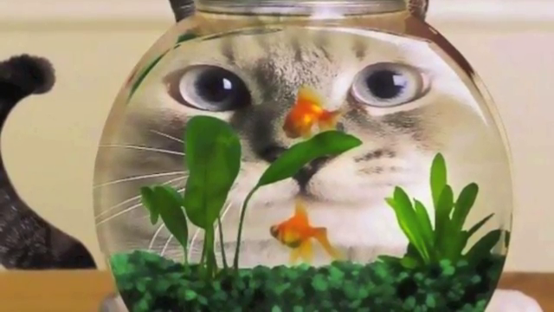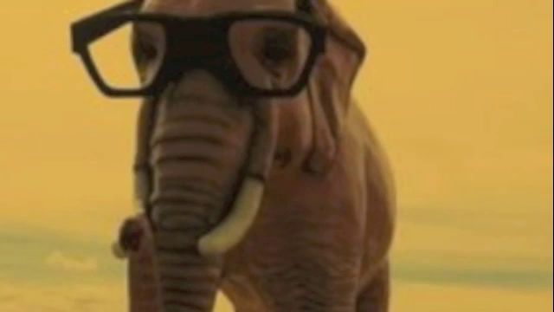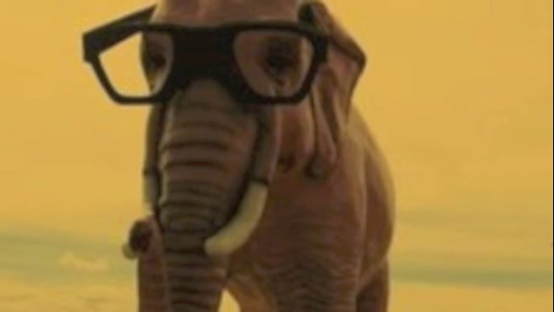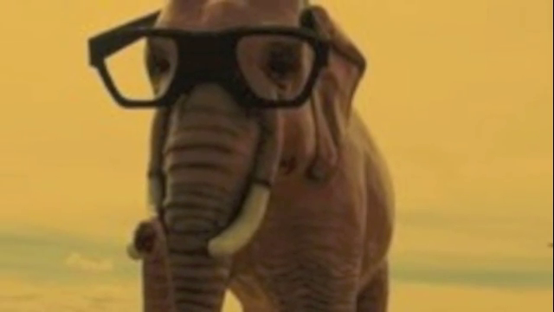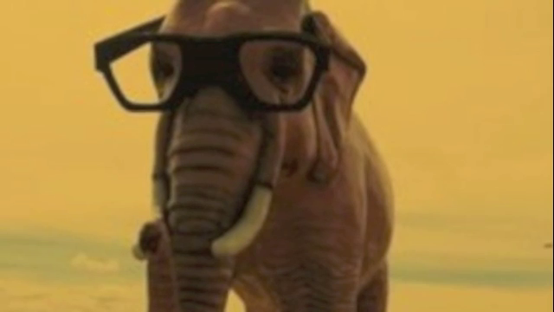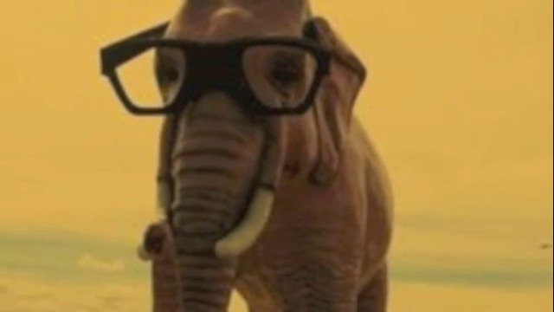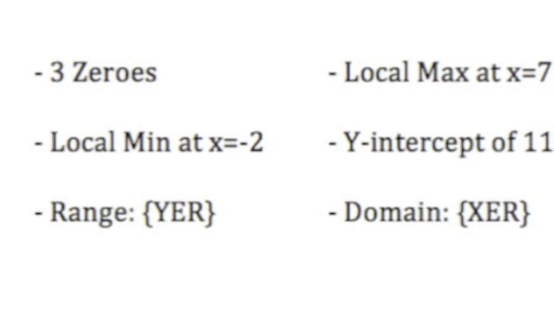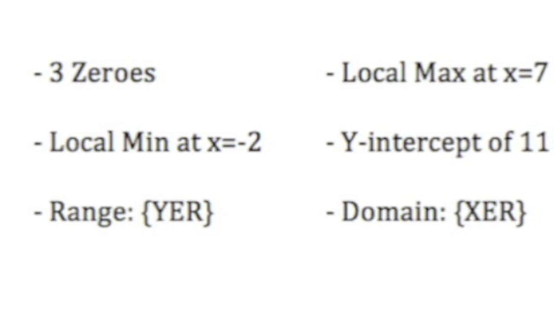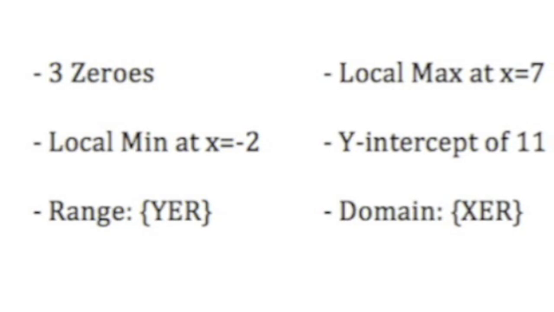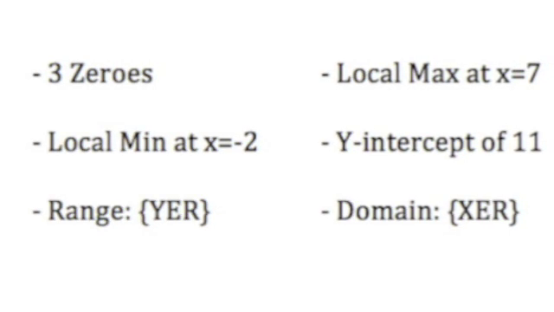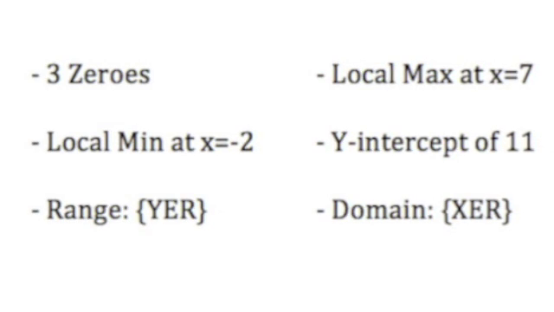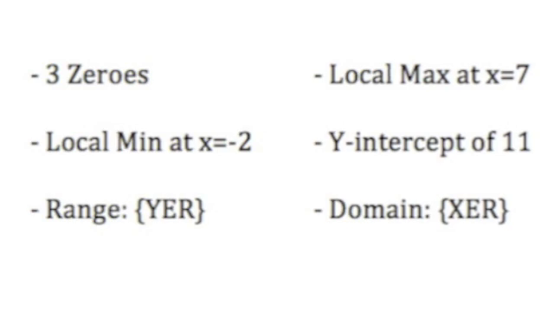Together Fish and Cat thought they were so intelligent until they met Mr. Elephant. The elephant said, I know you're smart, so I'll be optimistic. Graph a function that displays the following characteristics. It has 3 zeros and a local max, landing at x equals 7. Y is an element of R, so you'll have to look far for the intercept at y equals 11. Don't forget the local minimum at x equals -2, so plot the points and draw the graph. That's all you have to do.